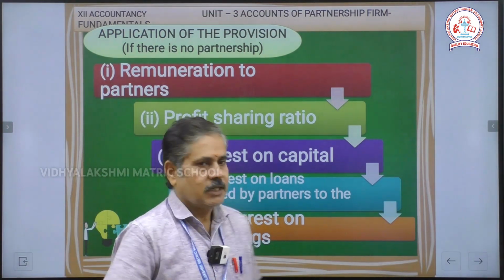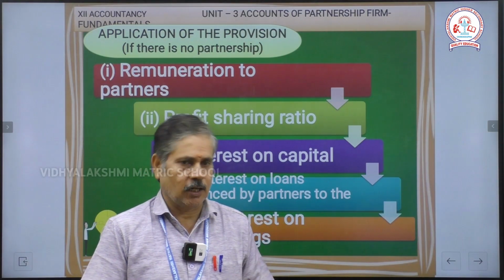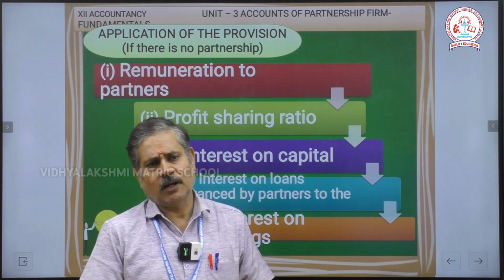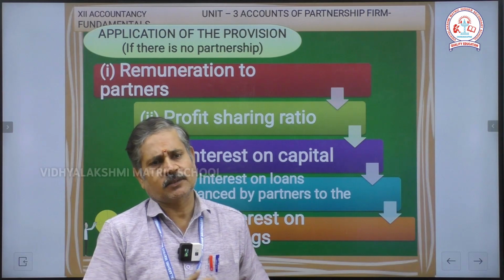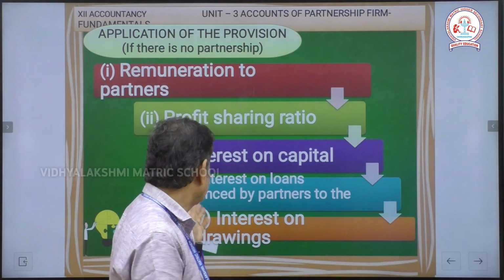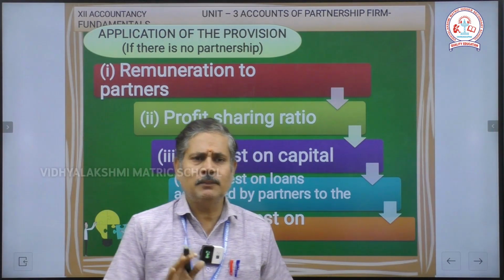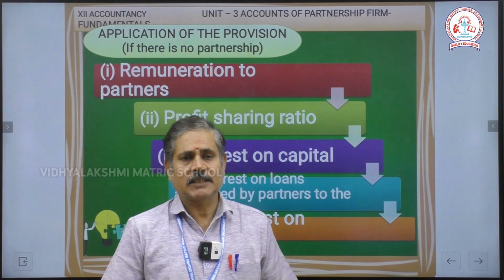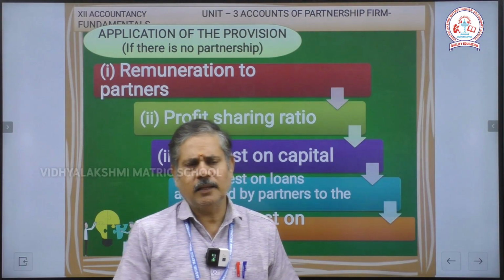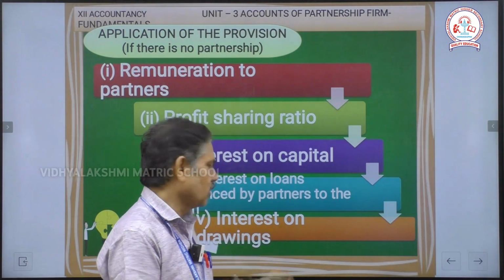And the second one, interest on capital. There is no profit sharing, so there is no interest on capital also. Based on no partnership deed, there is no interest on capital provided or given to the partners. The third one, interest on loan. Interest on loan is possible only at a maximum of 6%. However much the loan is, you have to pay 6% interest on it. The last one, interest on drawings.